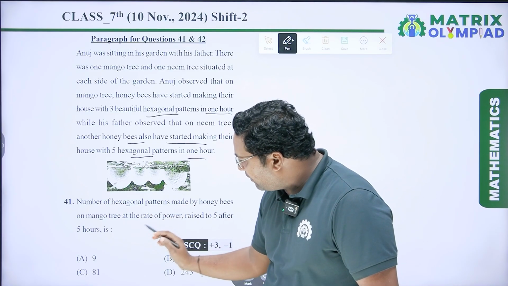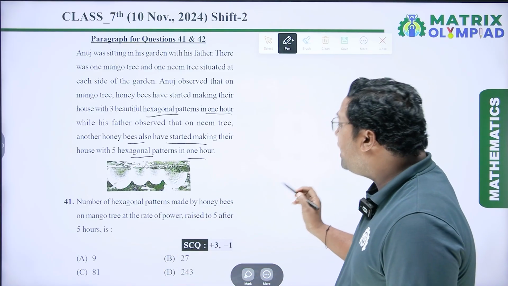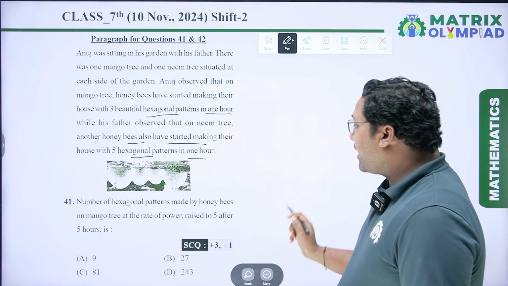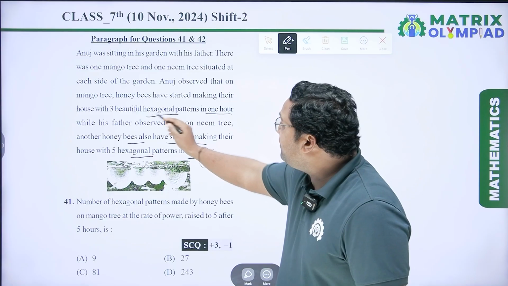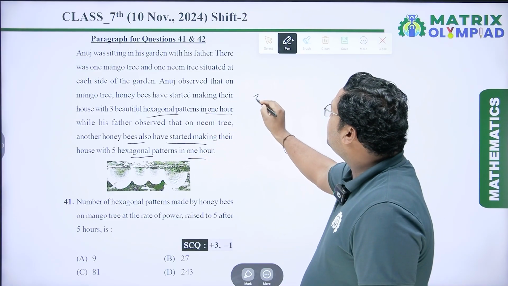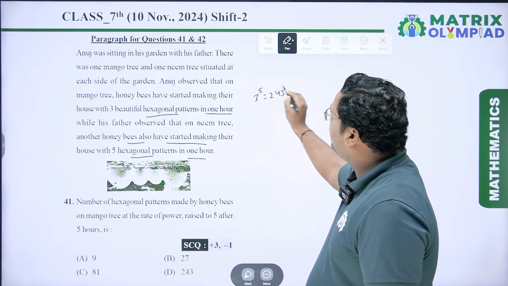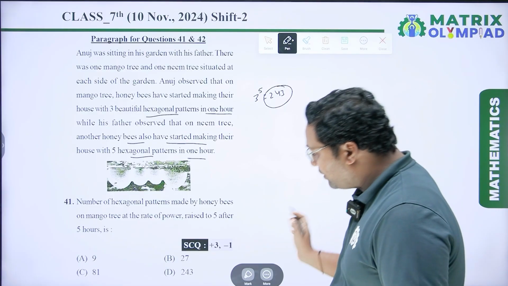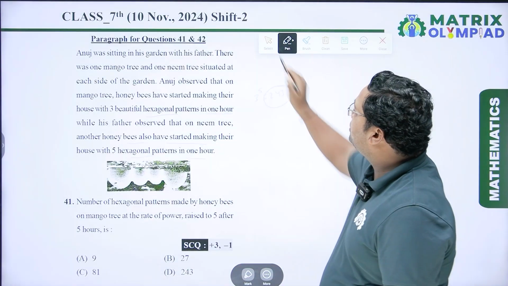So question number 41 is number of hexagonal patterns made by honeybees on mango tree at the rate of power rise to 5 after 5 hours. It makes 3 beautiful hexagonal patterns in 1 hour. So in 5 hours, it makes 3 to the power 5. So 3 to the power 5 is 243. So number of hexagonal patterns is 243, which is option D. So option D will be the right answer. Now coming to the next question.